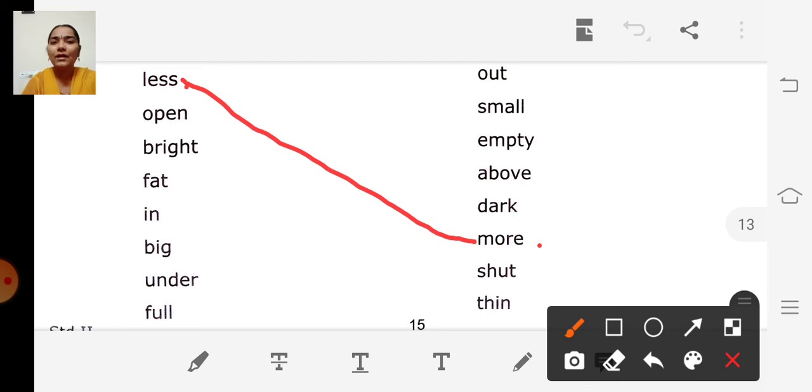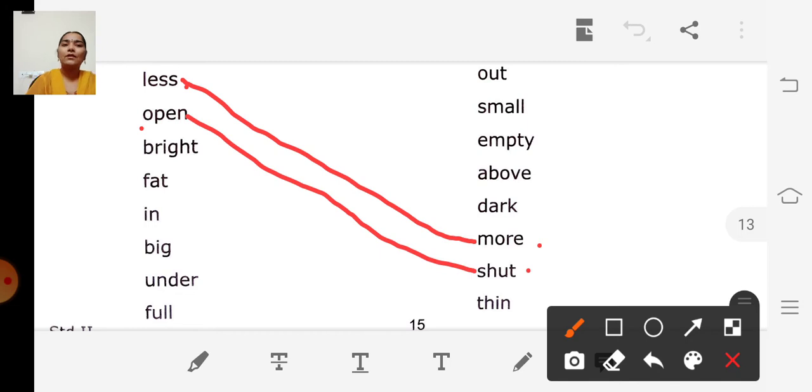The next word is open. What is the opposite of open? Open, close or shut. Here shut is given. So open, shut. We can match it.